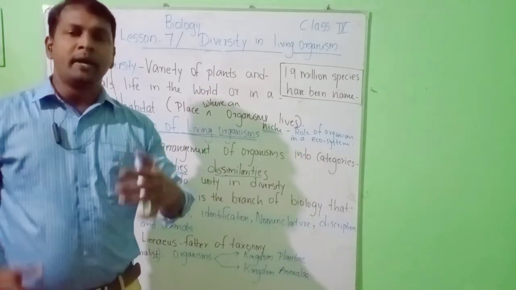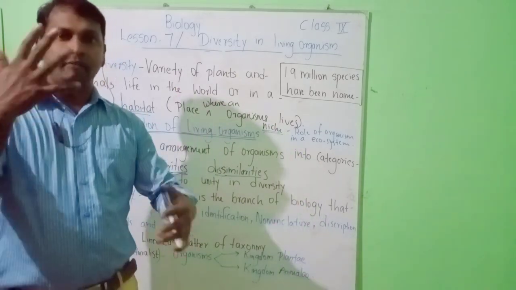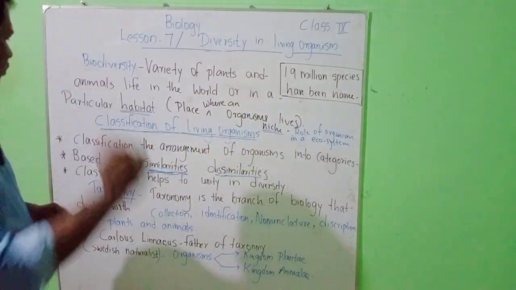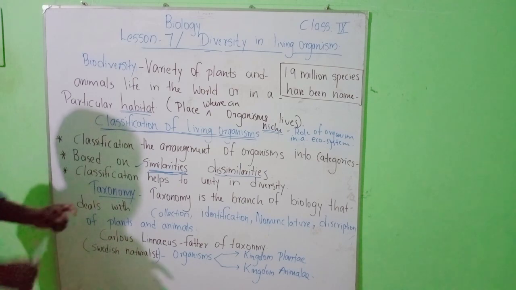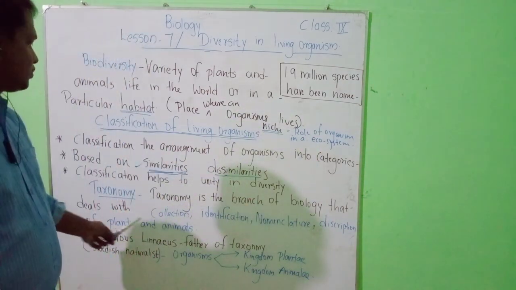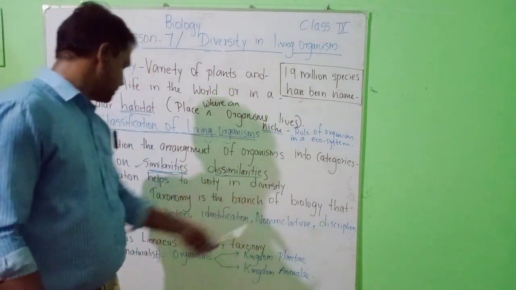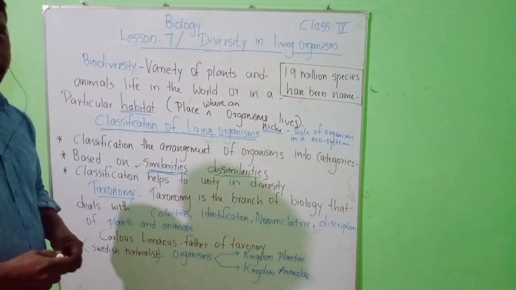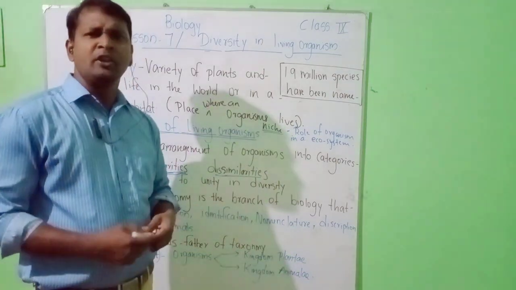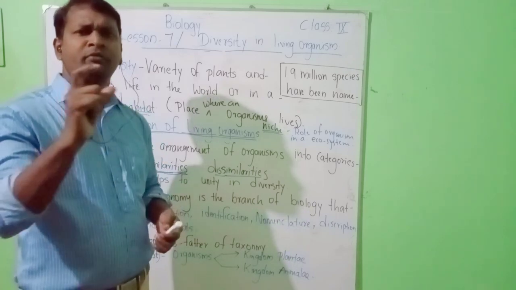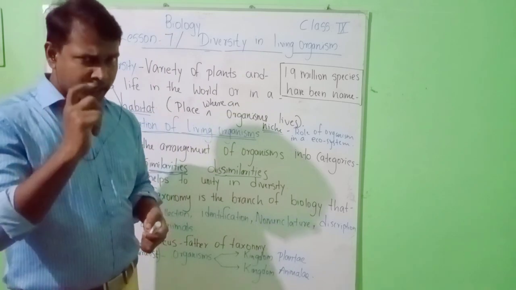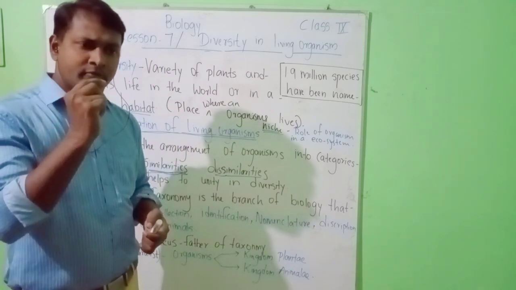In the coming videos I will explain all the phyla and five kingdoms, followed by the different phyla also. Once again, the definition: taxonomy is the branch of biology that deals with collection, identification, nomenclature, and description of plants and animals. Third point, I want to explain nomenclature. What is the meaning of that? Nomenclature is nothing but giving a name to an organism.